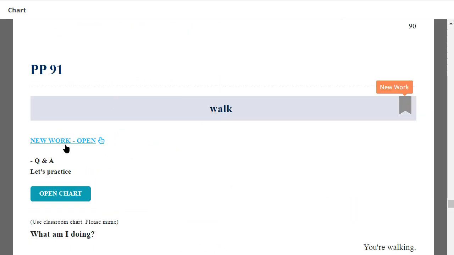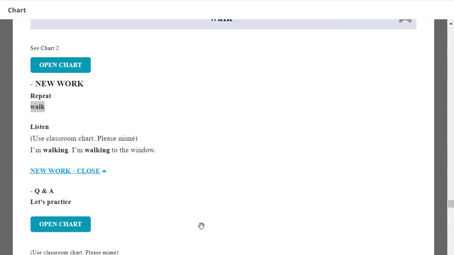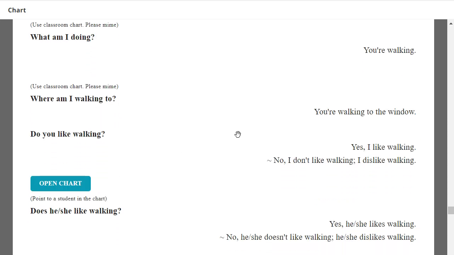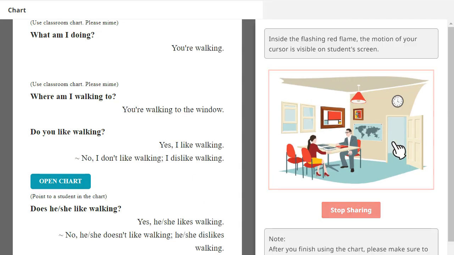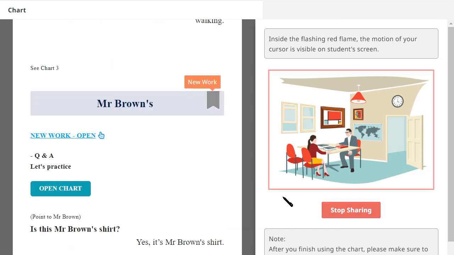Okay. Next, repeat. Walk. Walk. Very good. Okay. Listen, the word walk is a verb. For example, I'm walking to the door. Okay, let's practice. Do you like walking? Yes or no? Yes, I like walking. Very good. Does he like walking? Yes or no? Yes, he likes walking. Very good.